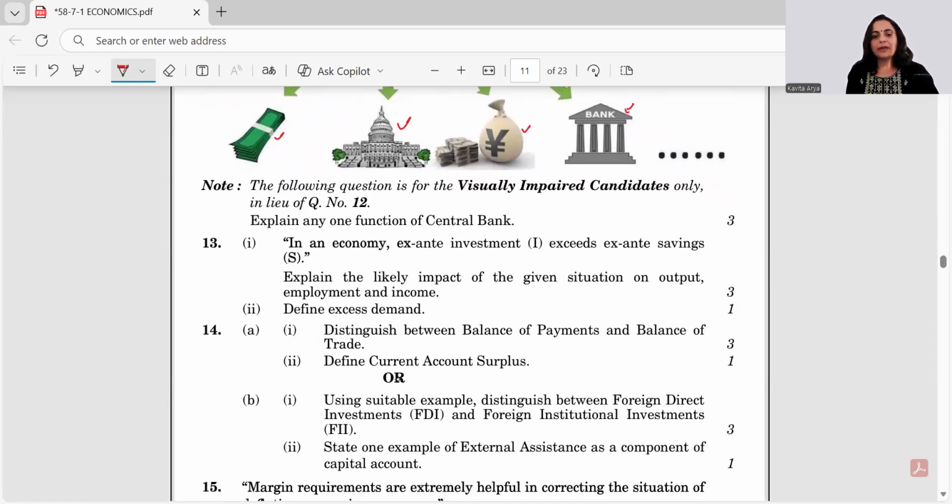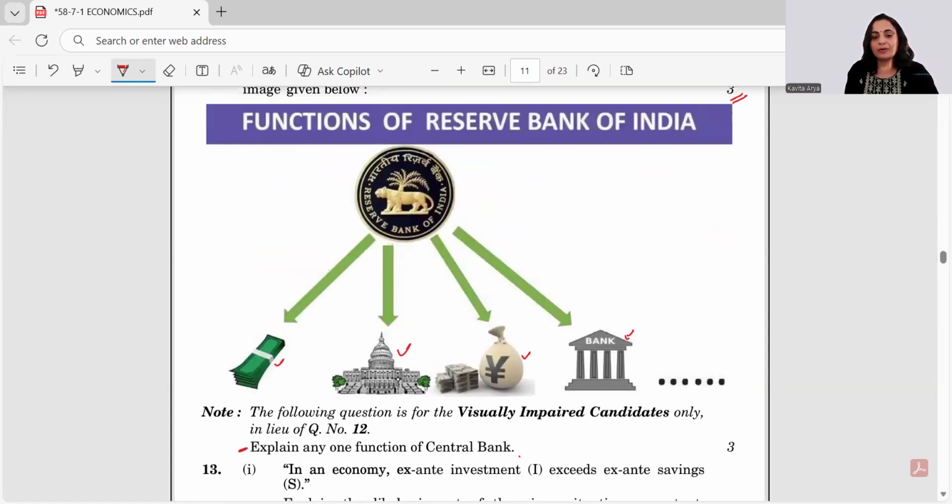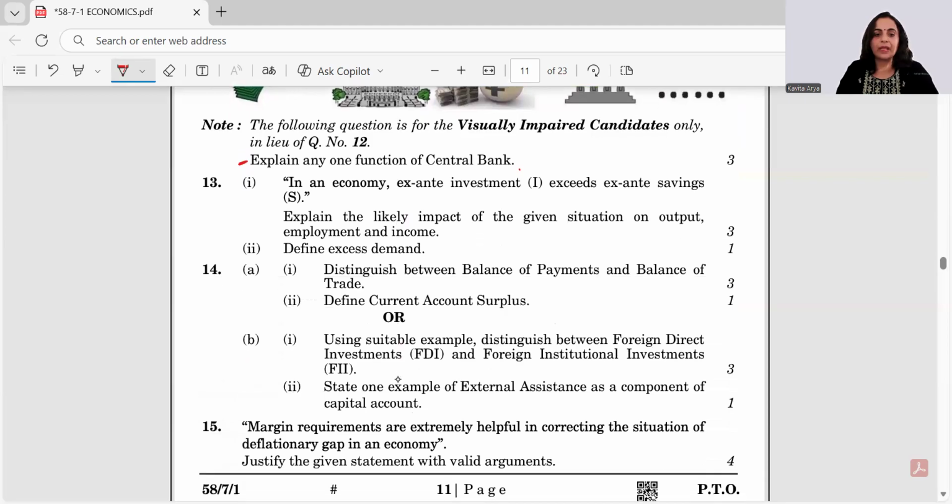And for visually impaired, they say any one function of central bank. You would not be taking this. You would always be talking about as given in the picture. So you refer to the picture. This is not meant for you.